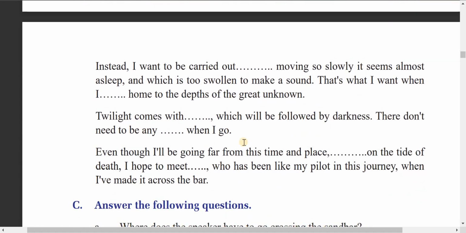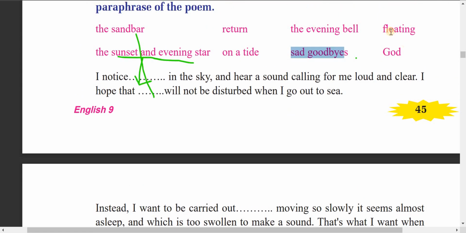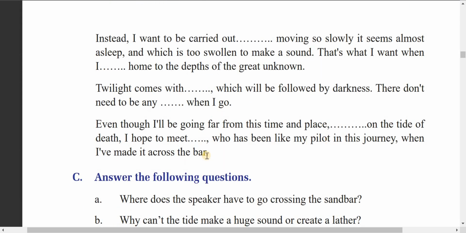It means when I go. Even though I will be going far from this time and place to another world, we can say floating. You can use the word floating here, floating in the sea.